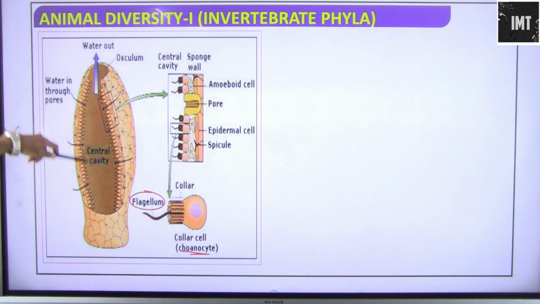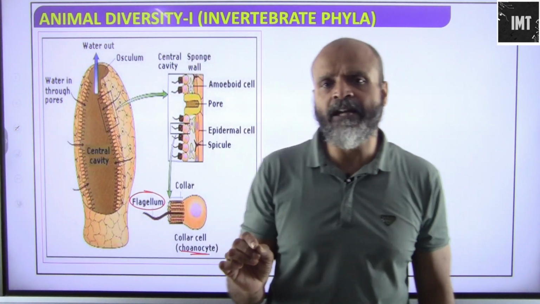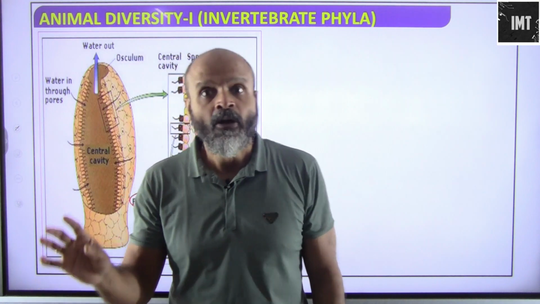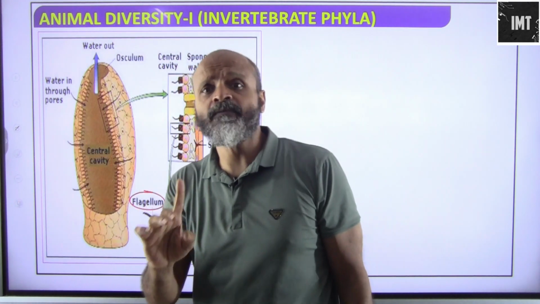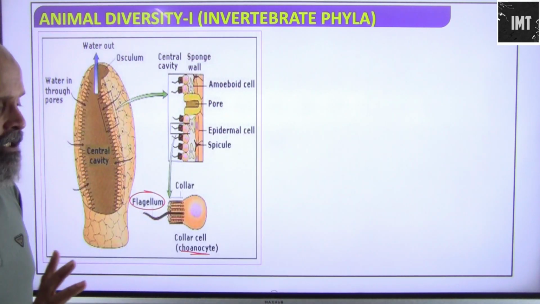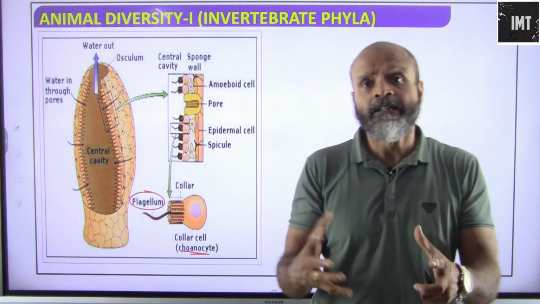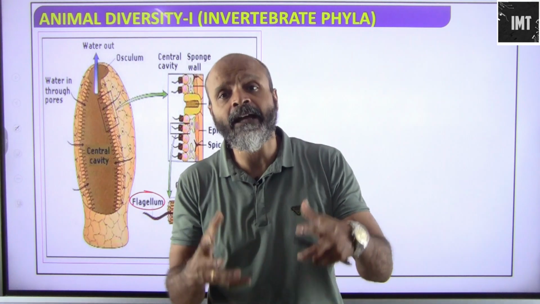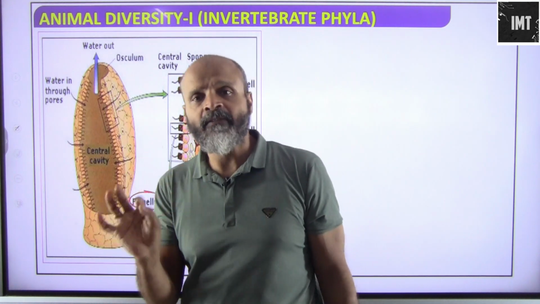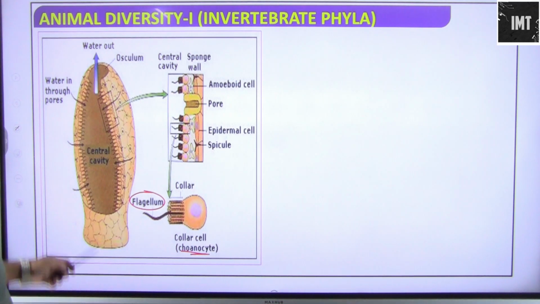So the water enters through the pores and it leaves. Their only medium for respiratory exchange of gases, nutrition, and removal of waste is water. They do not have any blood, arteries, or veins, they do not have respiratory organs like lungs, and they do not have any pumping organ like a heart. So everything is dependent on the water that their aquatic environment provides.